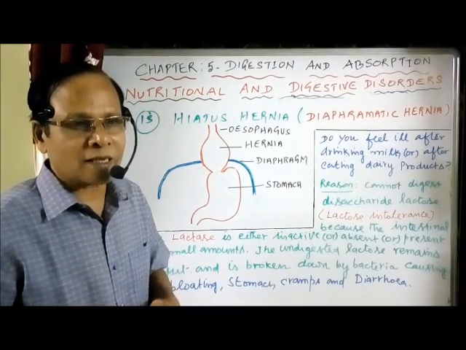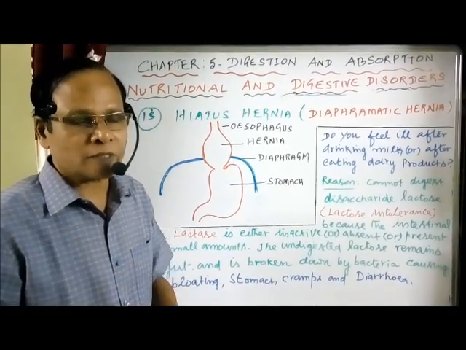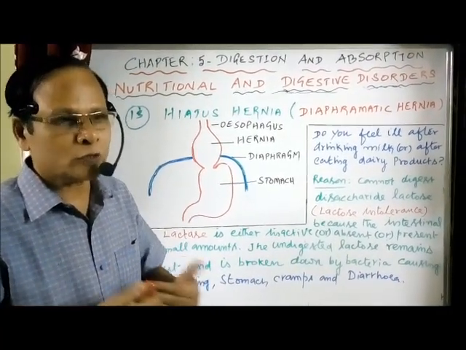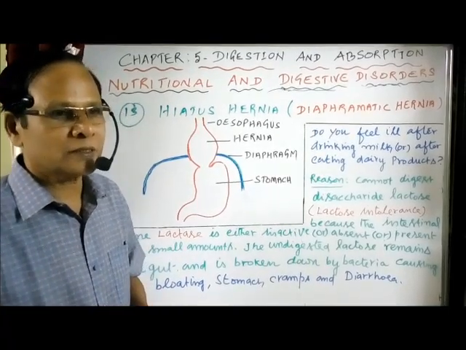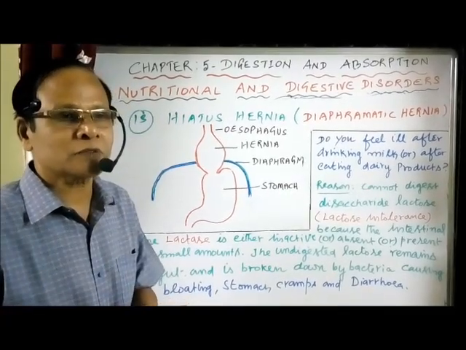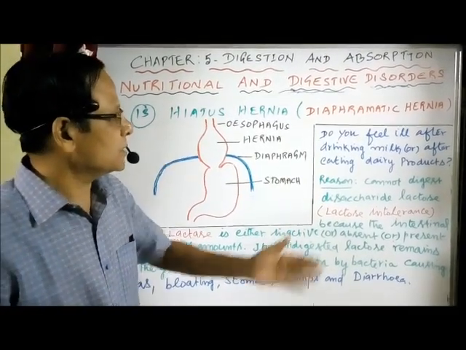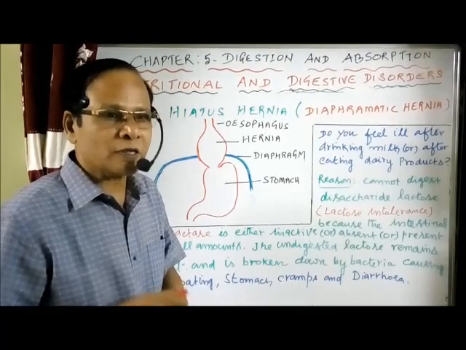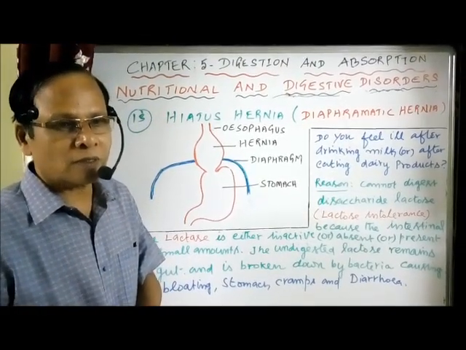So it releases gas, bloating of the stomach, then stomach cramps, the pains, and sometimes diarrhea. That's the reason why some people feel ill after drinking milk or dairy products.